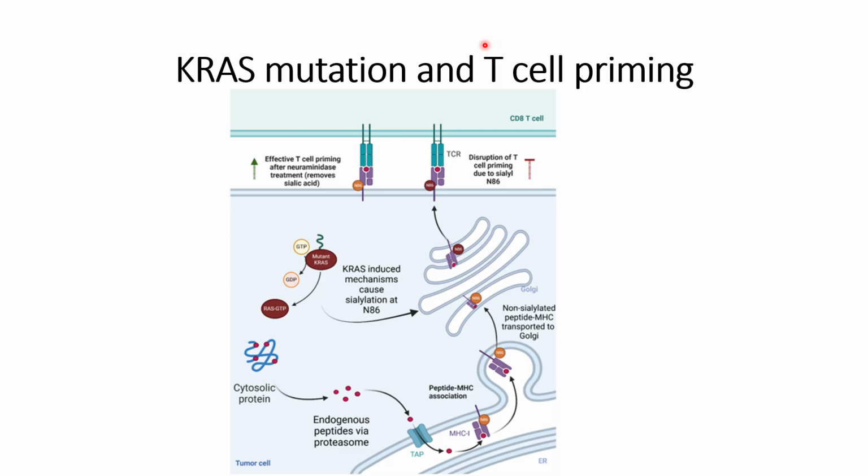Phagocytosis then provides the peptide information to the T cells, and that increases T cell activation against the tumor cells. So there are different ways that researchers have found to activate the immune response against tumor cells. I hope you understood the relationship between KRAS mutations and T cell priming.